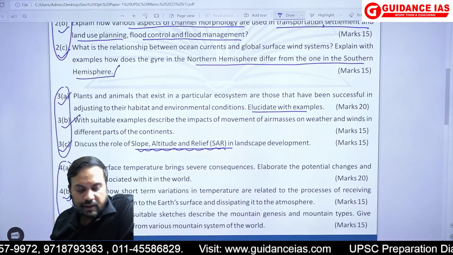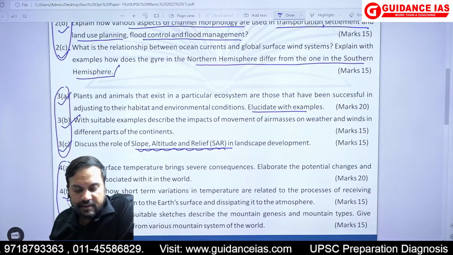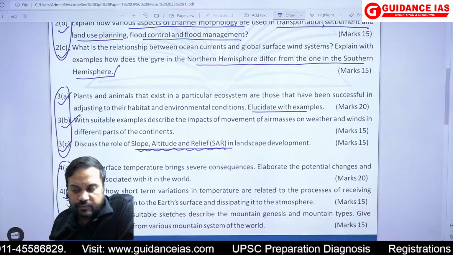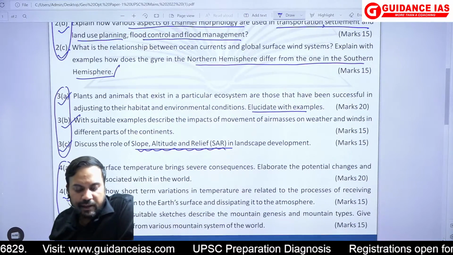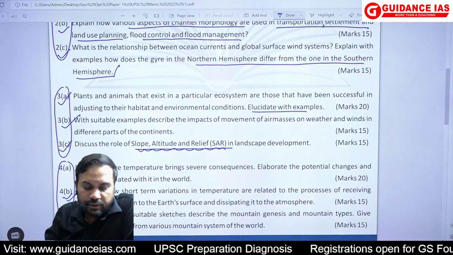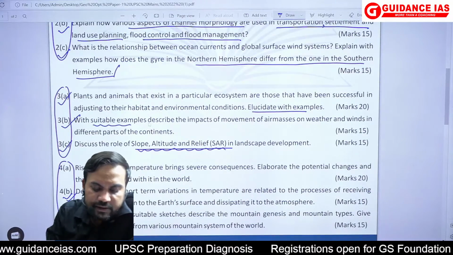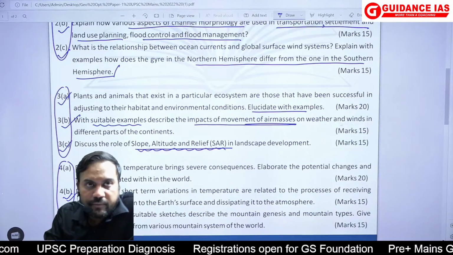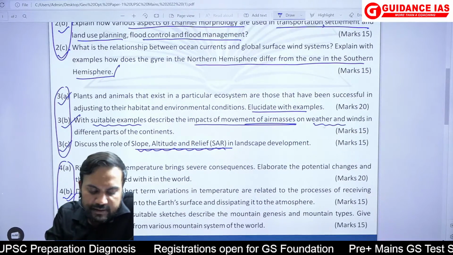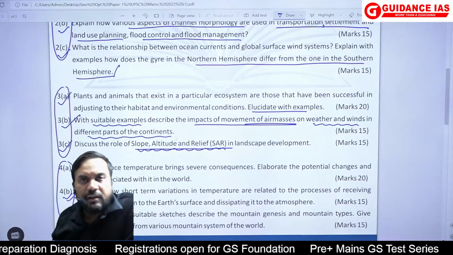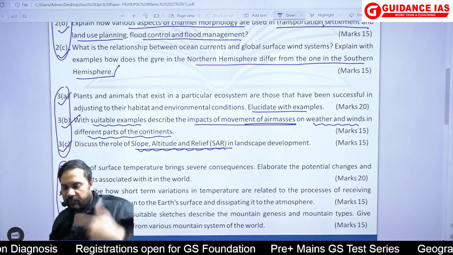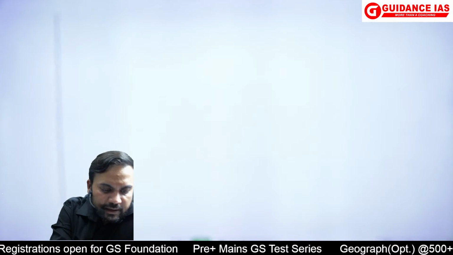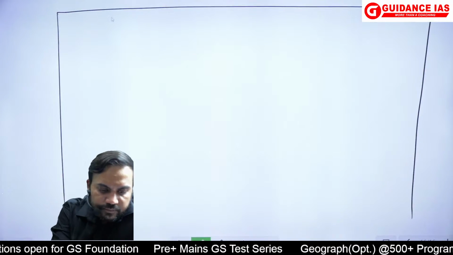Question number 3B, with suitable examples describe the impacts of movement of air masses on weather and winds in different parts of the continents. So you have to take what suitable examples describe the impacts of the movement of air masses on weather and winds in the different parts of the continents. So do you remember हमने जब air masses का question किया था तो हमने एक चार्ट बना के वो क्वेश्चन किया था, डू यू रिमेंबर?